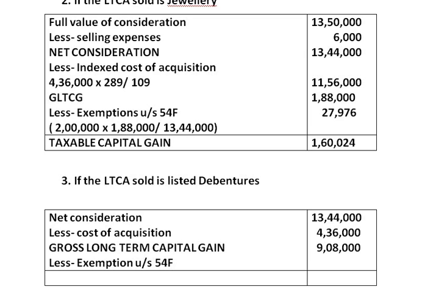Why again 54F? Because the asset transferred is debentures, but the asset purchased is a residential house. How do we calculate this exemption? That is cost of new house, 2 lakh rupees, into the capital gain. We have calculated gross long term capital gain at 9,08,000.